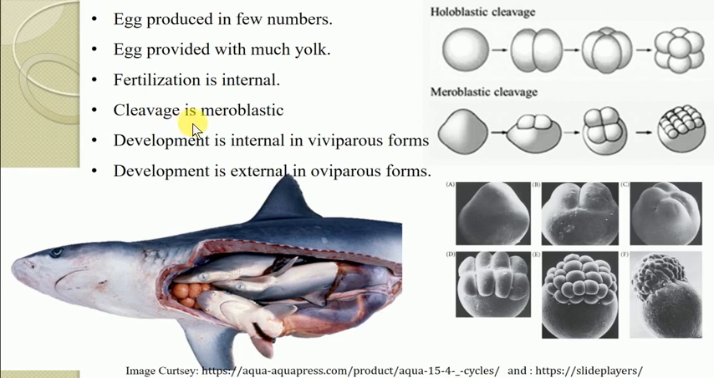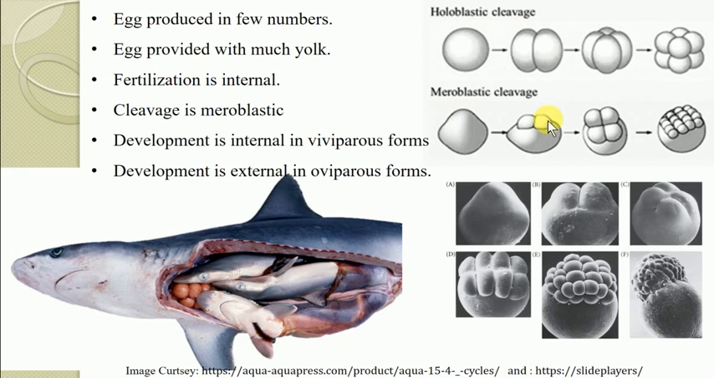and the cleavage is the meroblastic type. Now, what is meroblastic cleavage? If you see this diagram, it represents two kinds of cleavage, holoblastic cleavage and meroblastic cleavage. In holoblastic cleavage, the whole zygote is completely divided to form equal size cells. When the cells are completely divided, such a cleavage is referred to as holoblastic cleavage.